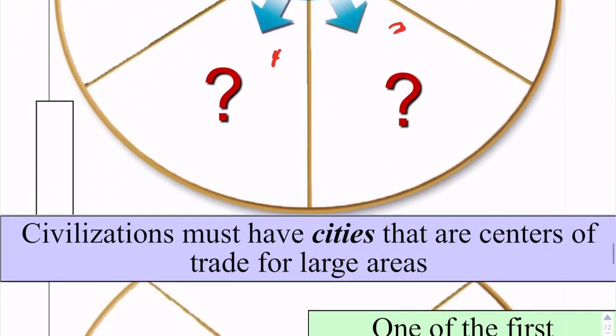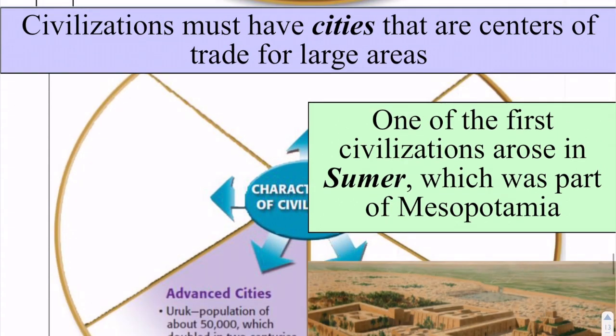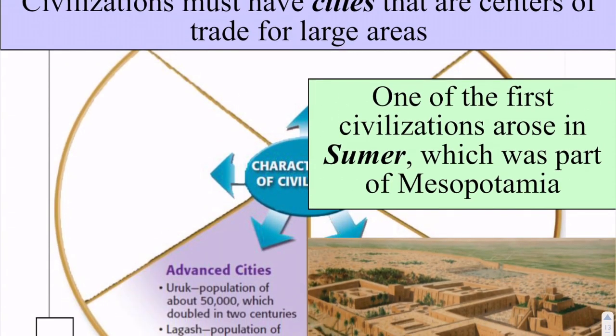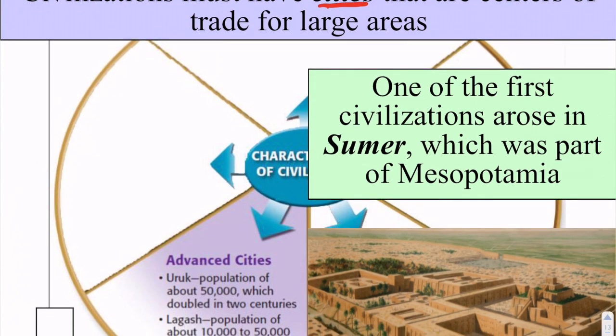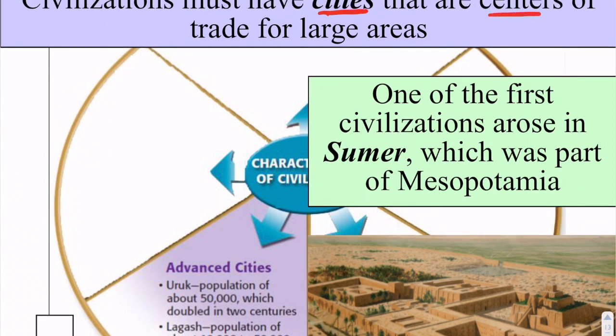They're very simple. In order to have a civilization, you must have cities, right? You must have some sort of spot or area where people come and gather. What makes advanced cities a thing is that they need to be centers of trade. Otherwise, they're just villages.